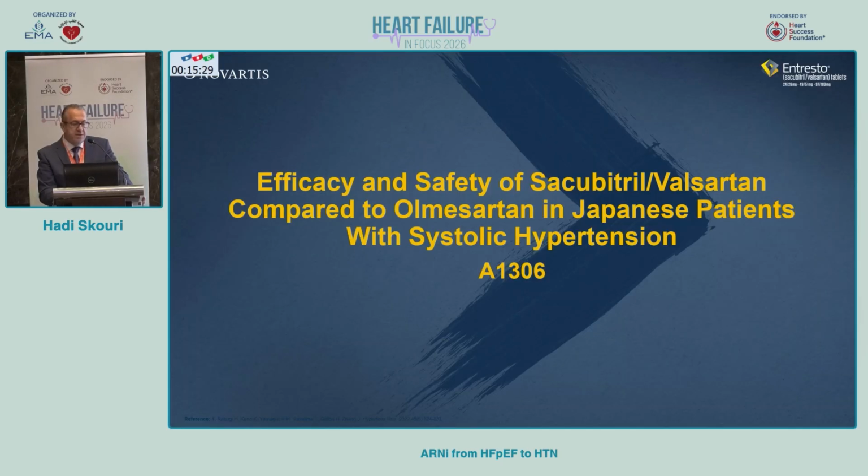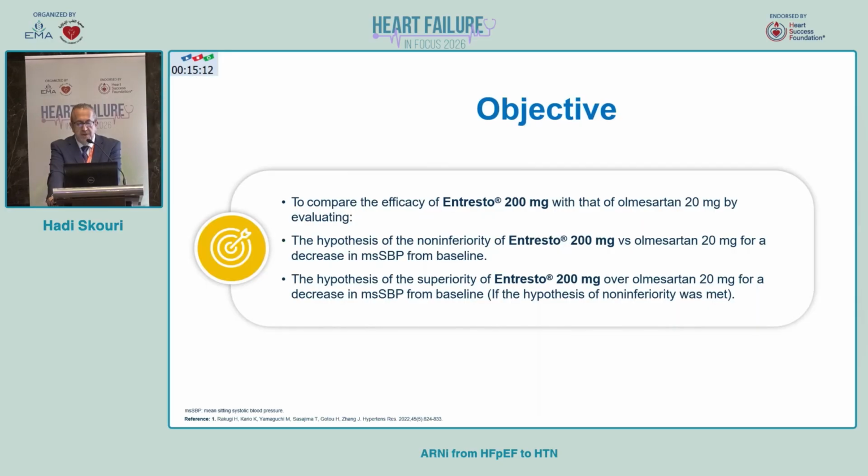And there were, over the last 10 years, several studies that have shown that this molecule, sacubitril valsartan, compared to olmesartan, has a better effect on reducing blood pressure and in controlling hypertension.